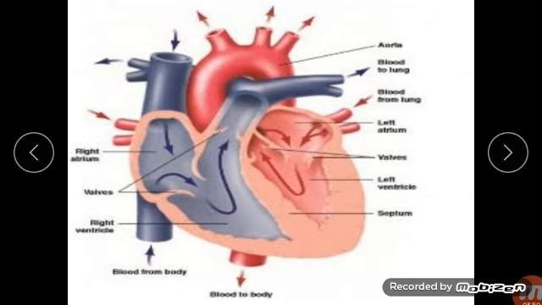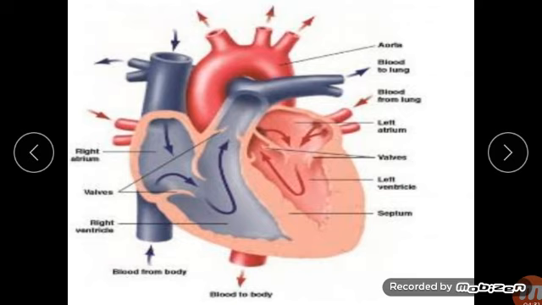Now, the process of blood circulation in the human heart. Blood is pumped through all four chambers of the heart. There are valves present inside the heart to ensure that the blood flows only in one direction, the right direction. The human heart is often referred to as a double pump.